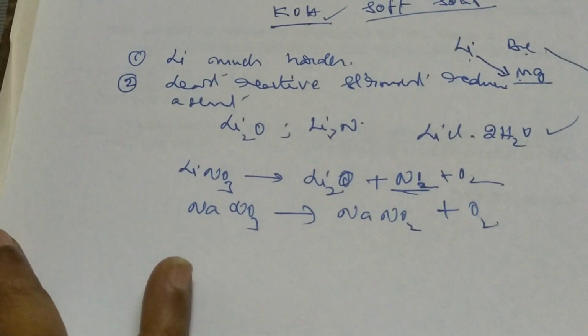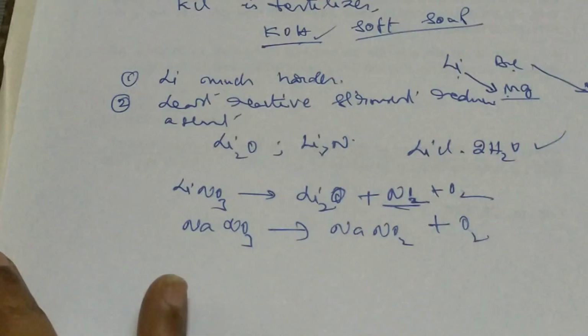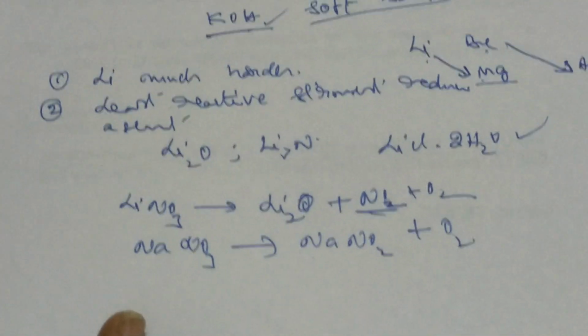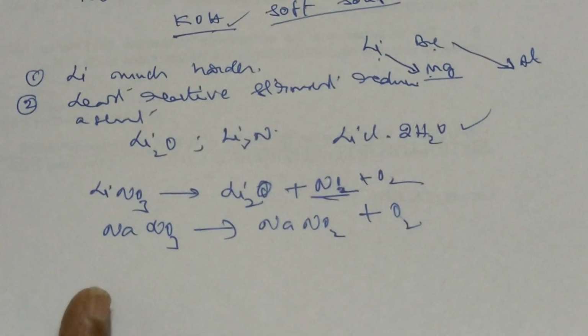Sodium is important, because sodium hydroxide is one of the most important compounds. Sodium carbonate is also required. Sodium chloride, sodium hydroxide, and many more sodium compounds are there.